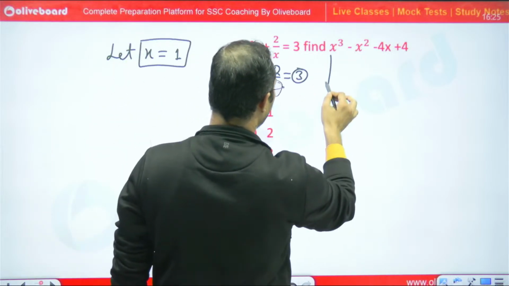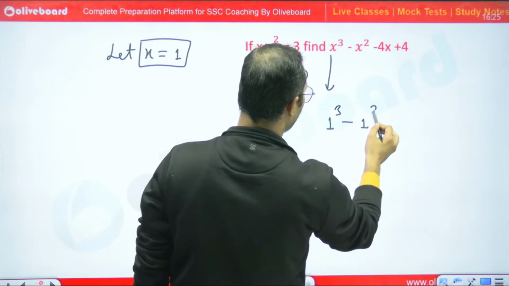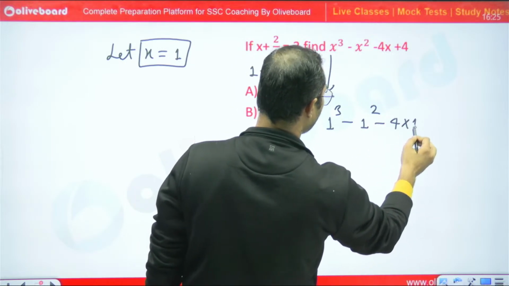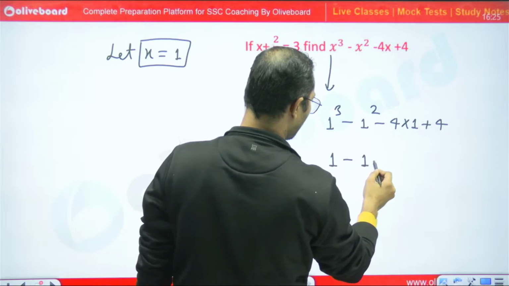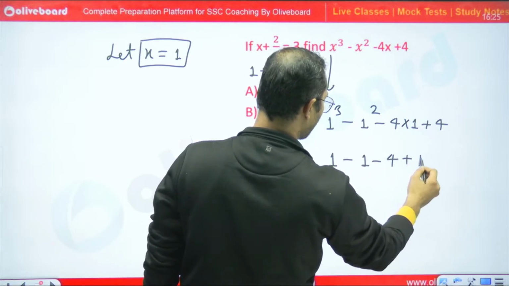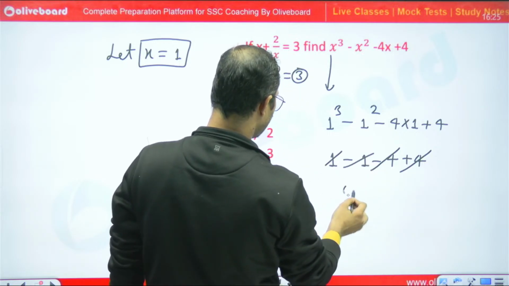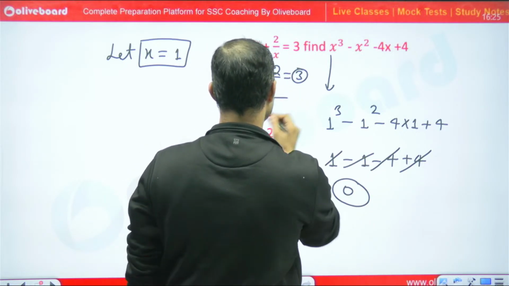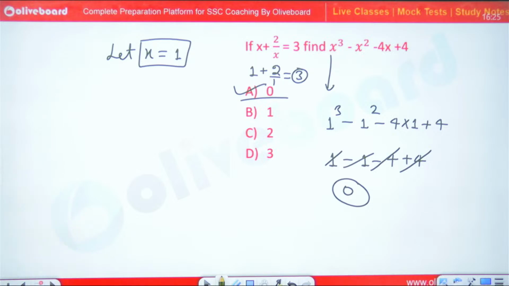So just put x is equal to 1. So 1 to the power 3 minus 1 to the power 2 minus 4 into 1 plus 4. So simply we can say that 1 minus 1 minus 4 plus 4, right? Minus 4 plus 4 get cancelled, 0. So 0 is the right answer. A part is the right answer. No problem at all.